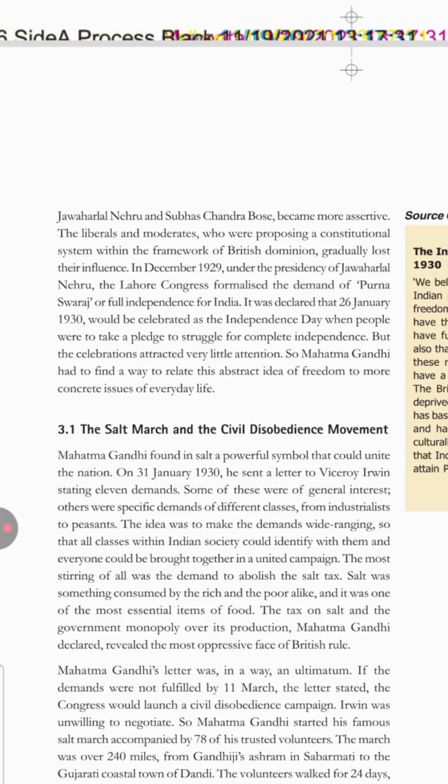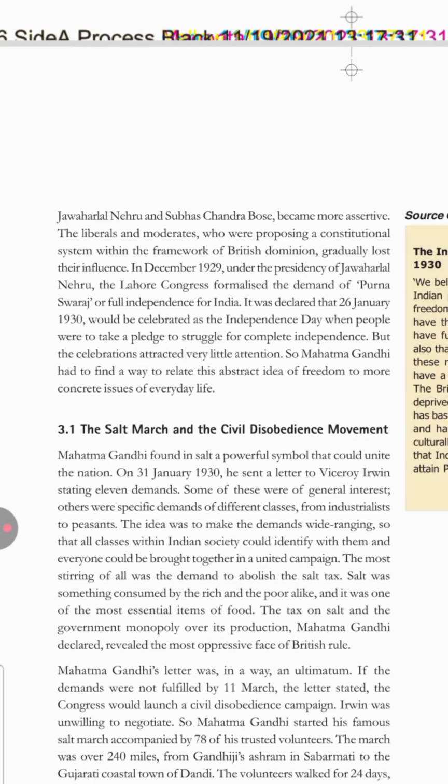Now what had happened was the economy of Britain had come down totally. It was totally washed out. They needed to rebuild their economy, and what better way than to push the burden on their colonies. So they started taxing each and every item, including salt. Salt is one of the most basic items, isn't it?